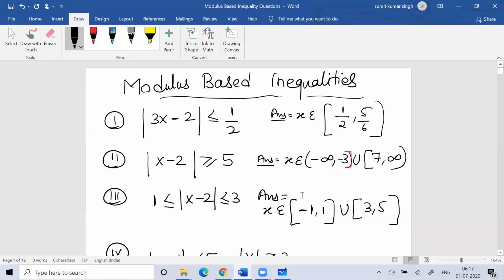So you can see the next question, question number 2. Question number 1 was very easy. You can see this question number 2. Again, you can try solving this question.